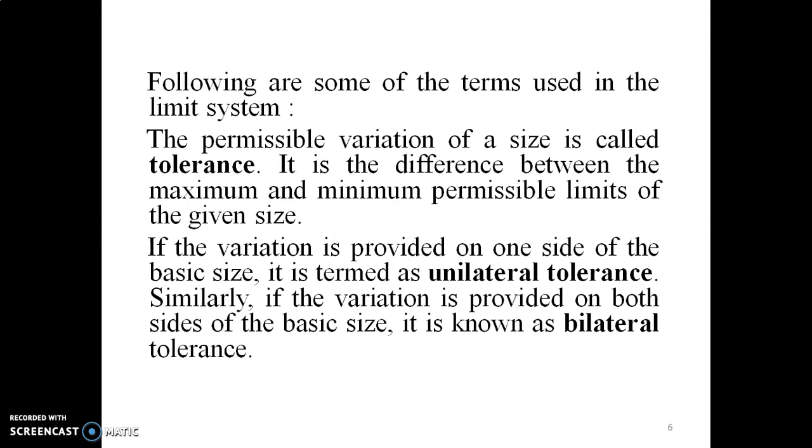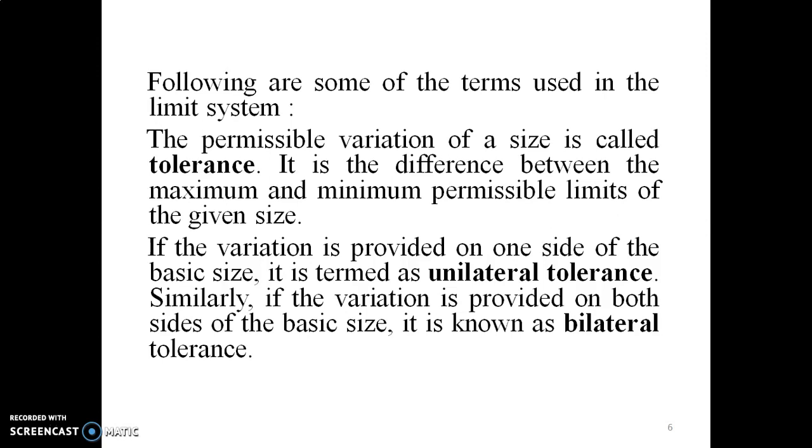Following are some of the terms used in the limit system. First, the permissible variation of a size is called a tolerance. It is the difference between the maximum and minimum permissible limits of the given size. If the variation is provided on one side of the basic size, it is termed a unilateral tolerance.